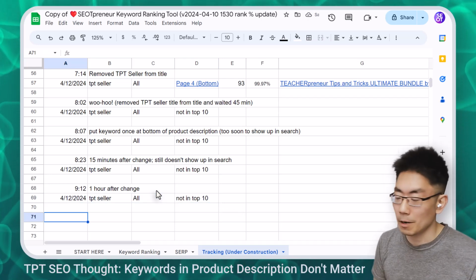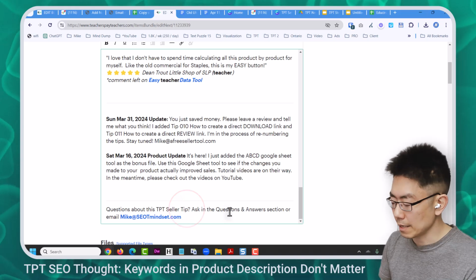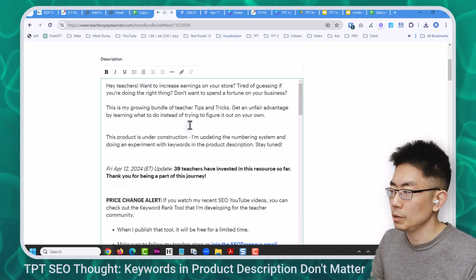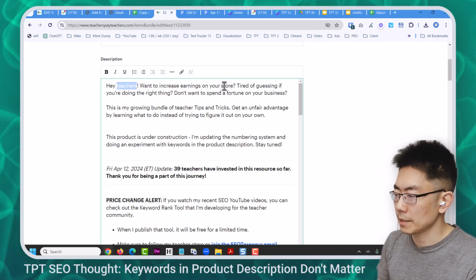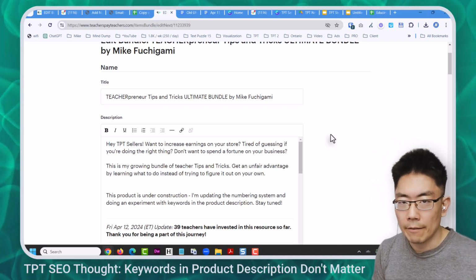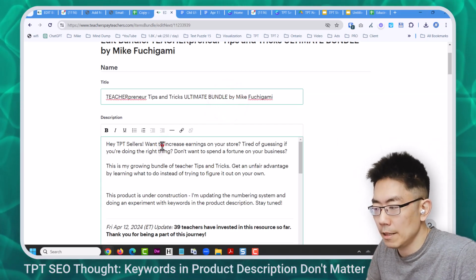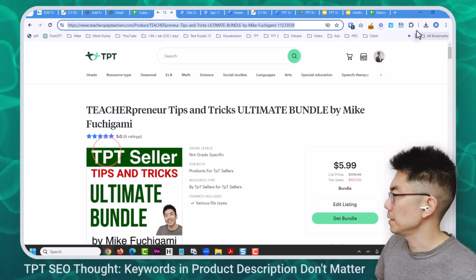Now the next experiment: I'm going to edit the ultimate bundle and, instead of saying TPT seller at the bottom, I'm going to put it in the snippet that shows up in search results, which is generally the first sentence or two. So I'm going to put here, hey, TPT sellers. This means the only place I have the keyword TPT sellers, I don't have it in my title, but I have it in the first sentence of my product description. Let's hit submit.